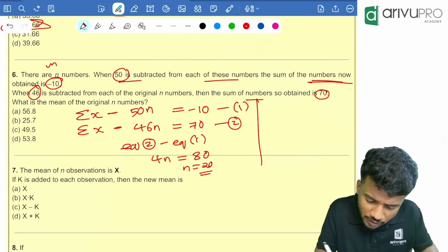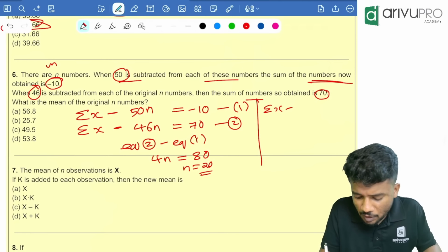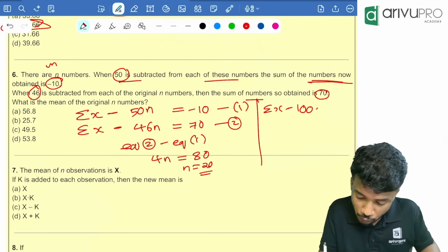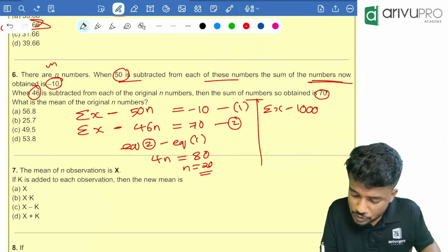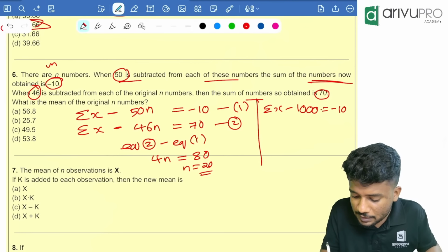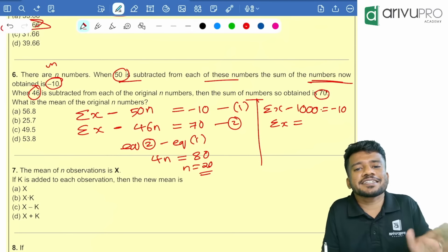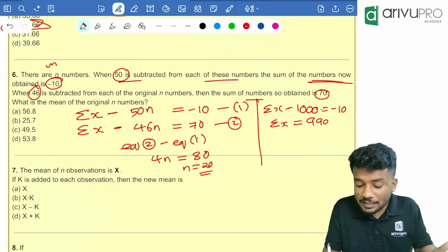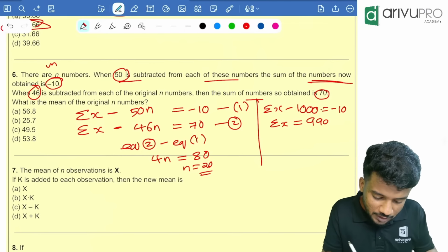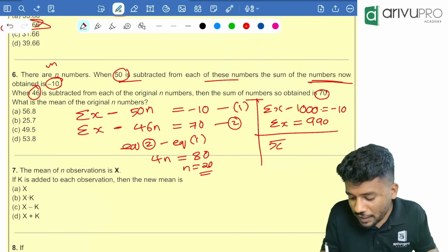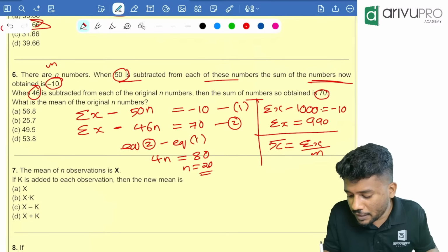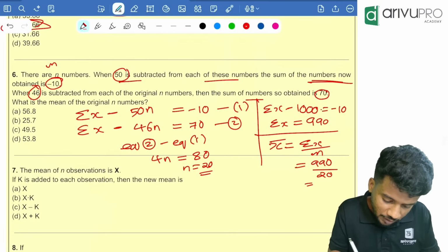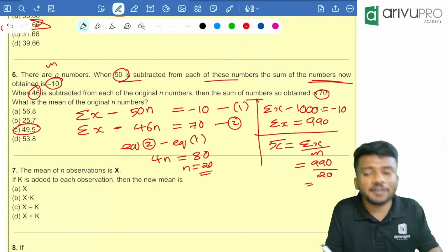If you have the n value, substitute it in one of the equations and find the x values. So substitute over here: sigma x minus 50 into 20. 50 into 20 is 1000, which is equal to minus 10. Take this to the other side and get sigma x. Sigma x is nothing but 1000 minus 10, that is 990. Now the question is the mean of the original set. How to find x bar? X bar is nothing but sigma x by n, which is equal to 990 divided by 20, which is 49.5. Option C is your answer.